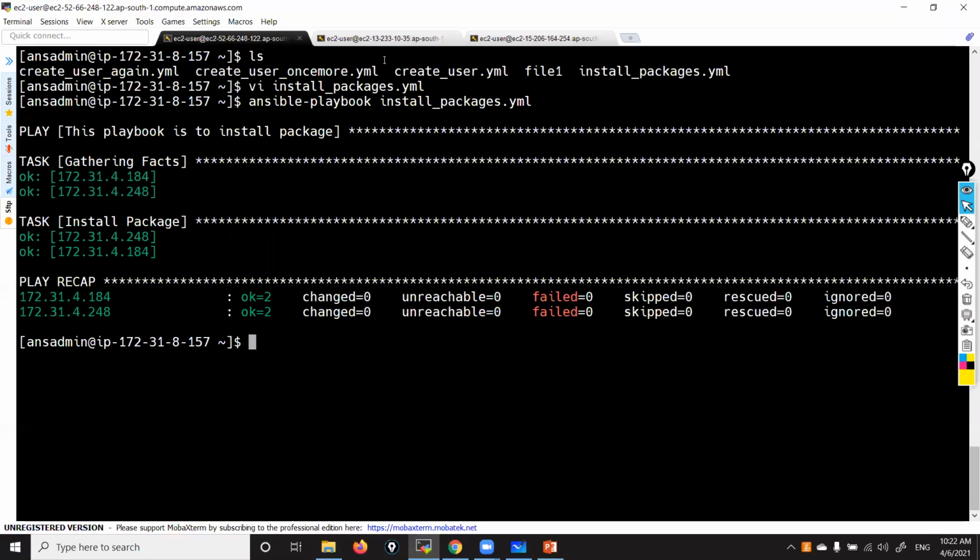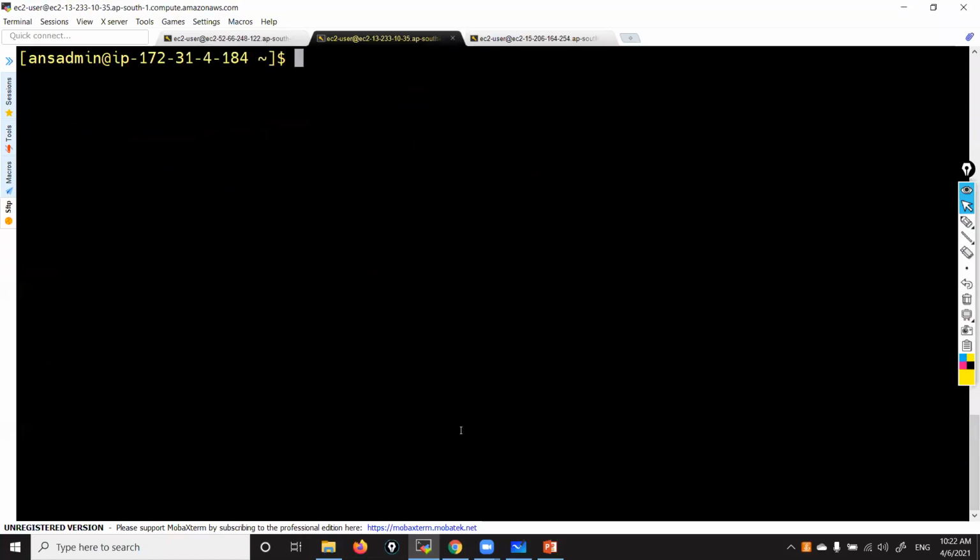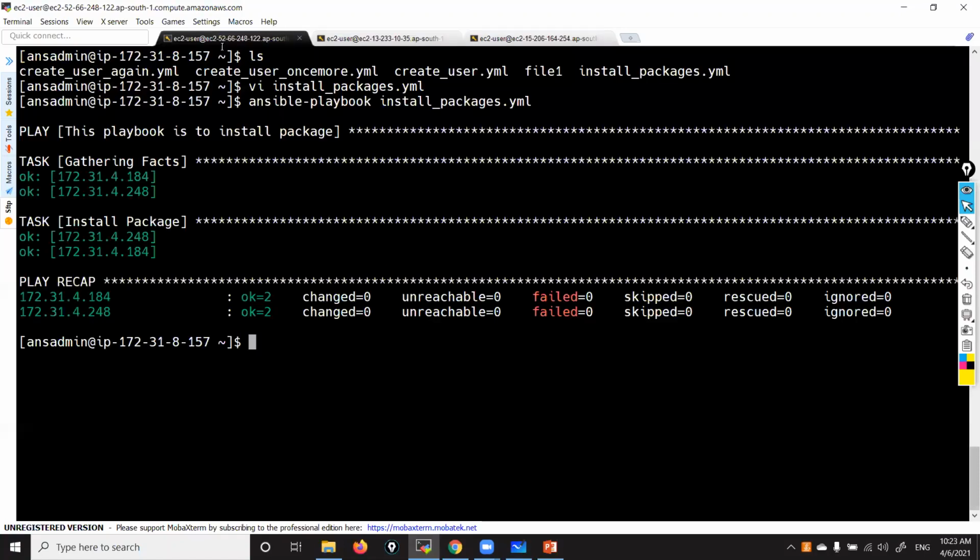Oh, Git is already there. I think while running ad hoc commands, we installed Git. Correct? That's why it is showing Git is already there. See, that is what I don't put in. If a task is already there, it won't rewrite it again and again, reinstalling and all. Okay, that is how. Git is already there.